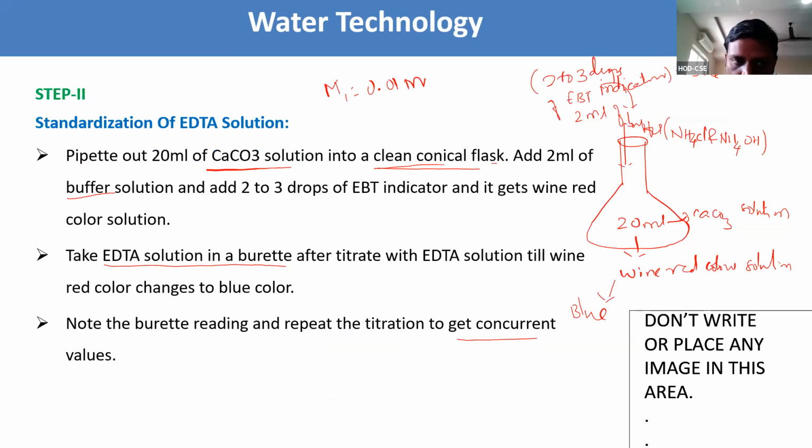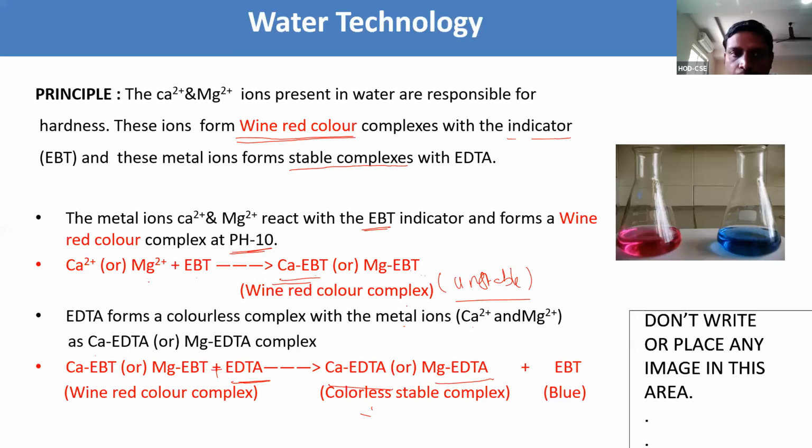Initially, we take hard water. To the hard water, we add EBT, Eriochrome Black T, and buffer solution, giving a wine red color complex. This complex is an unstable complex.